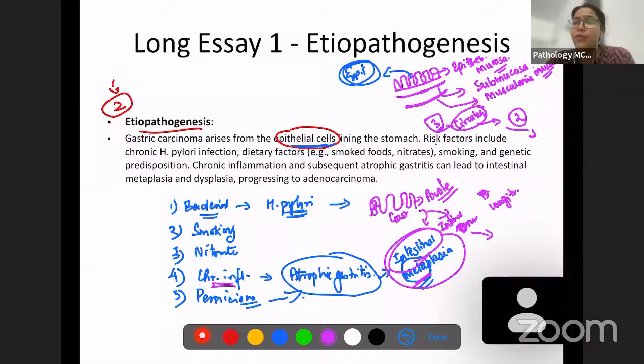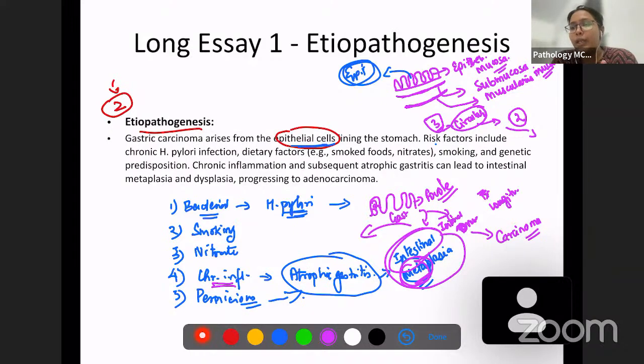And metaplasia eventually can lead to carcinoma. This is from our general pathology, right? For example, when there is H. pylori infection producing chronic inflammation, you're going to have intestinal metaplasia, and we know that metaplasia as such is reversible. Once the H. pylori infection is treated by antibiotics, the metaplasia is going to reverse.